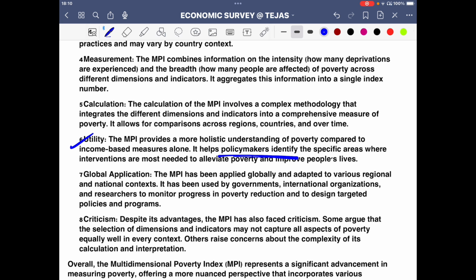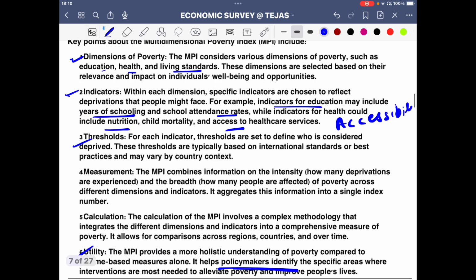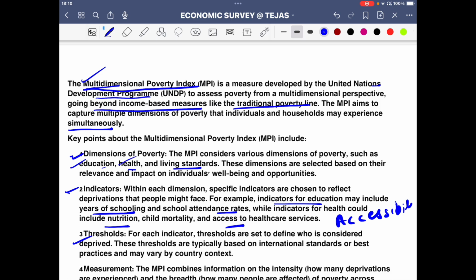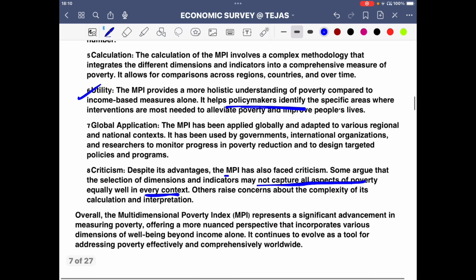And criticism, despite its advantage, the MPI also faced some criticism. Some argue that the selection of dimensions and indicators may not capture all aspects of poverty equally well in every context. So again the context, different nations have different contexts to play. You have talked about major things, education, health, living standards, but again there are new problems that are emerging, like environmental problems, environmental refugees.